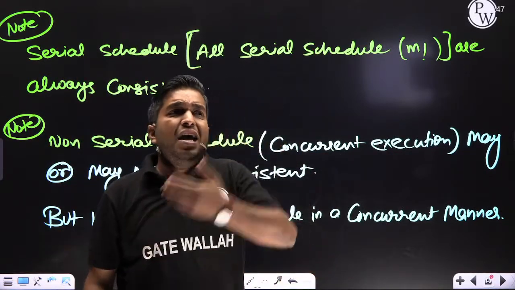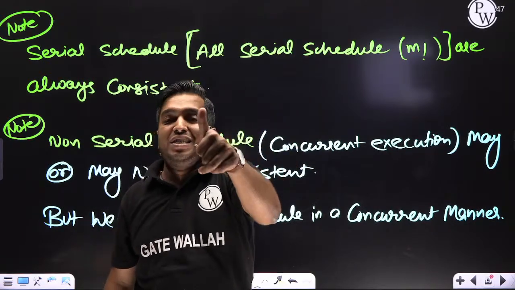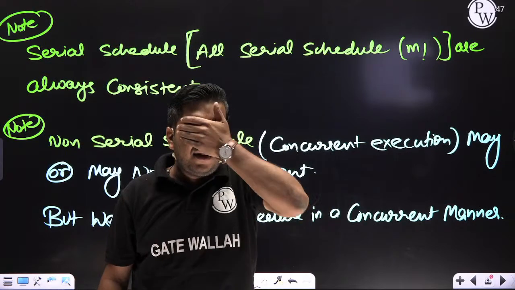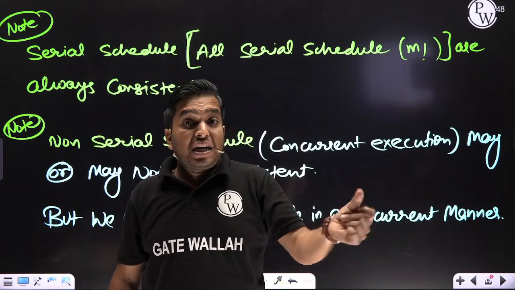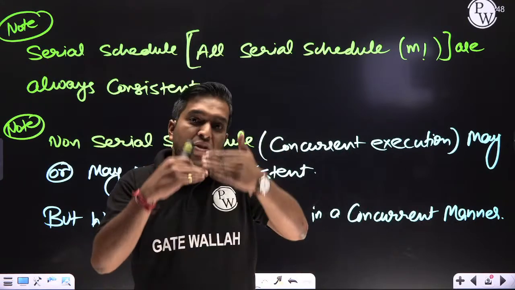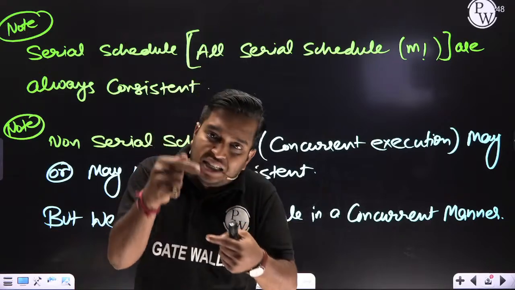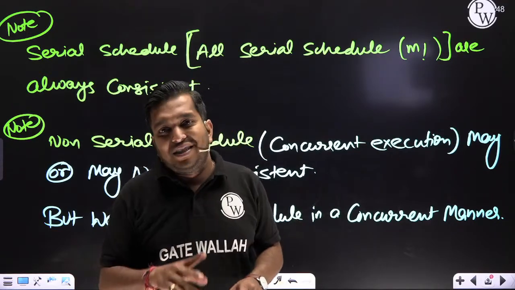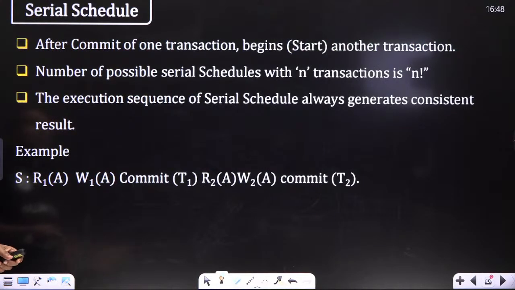We can say all serial schedules always give consistent results. No need to check, do blind trust. Serial schedule gives the consistent result. But non-serial means concurrent execution sometimes gives the consistent result.